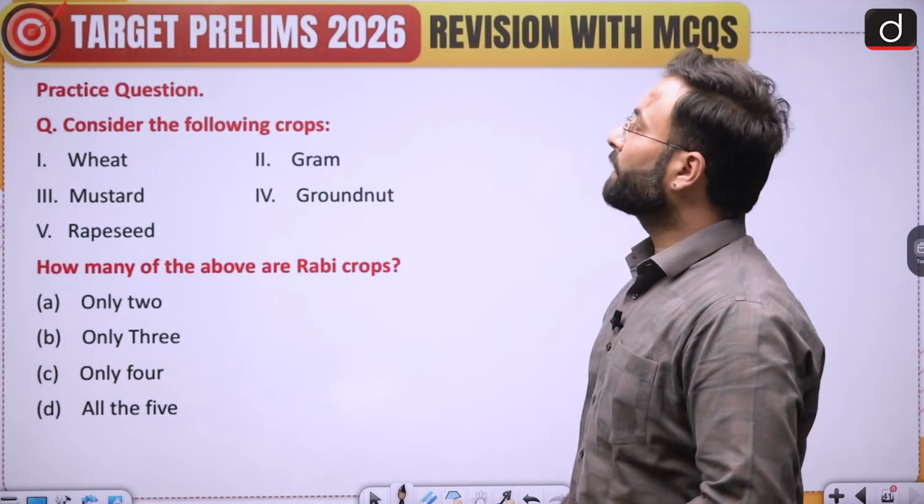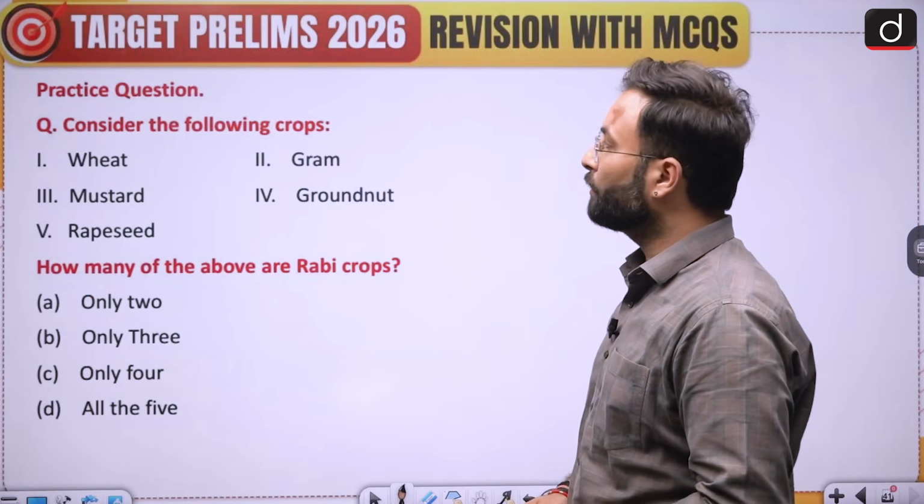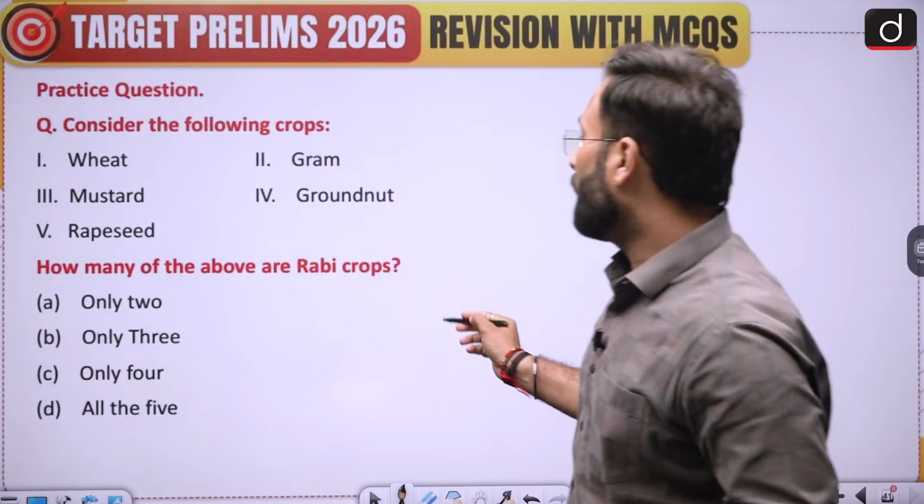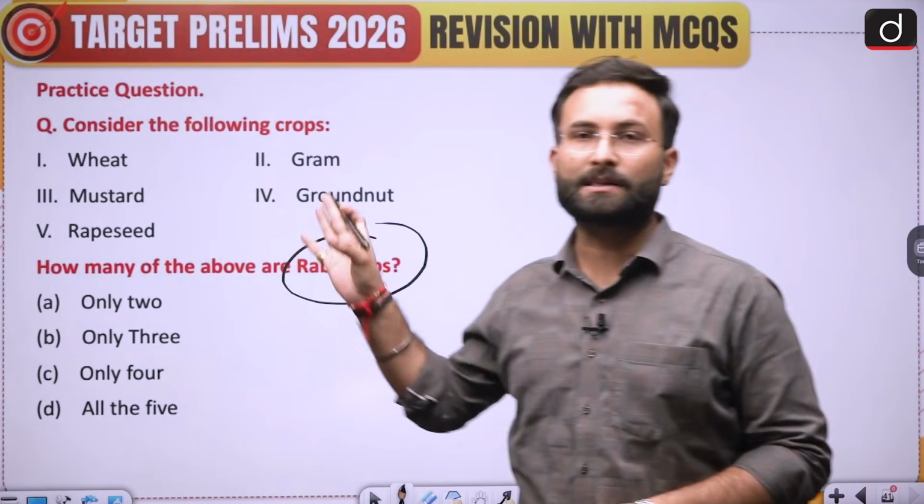Question says: consider the following crops: wheat, gram, mustard, groundnut, rapeseed. How many of these are Rabi crops? You can go through this and answer to me in the comment box.